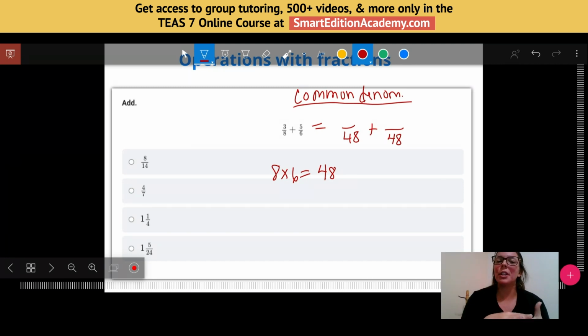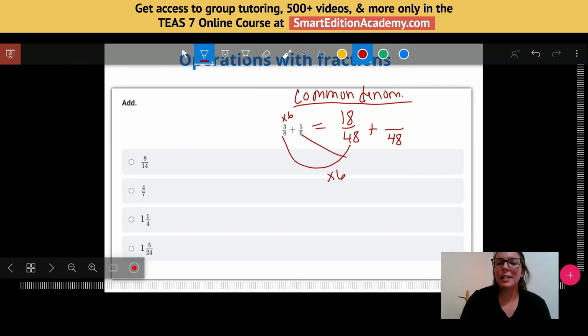So I'll show you how to do this, and then really quickly I'll show you another strategy that would be a little bit quicker for this example, but for this way that I'm showing you, it works every time. You can always just multiply those denominators to get your common denominator. So we're finding equivalent fractions. I went from 8 to 48 by multiplying by 6. So when I do it on the bottom, I also have to do it on the top. So 3 times 6 would give me 18.